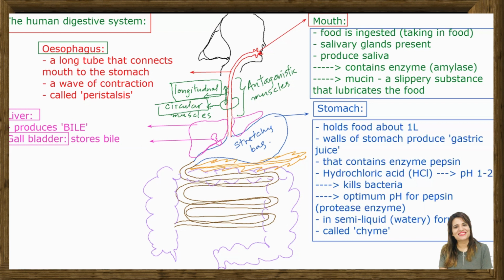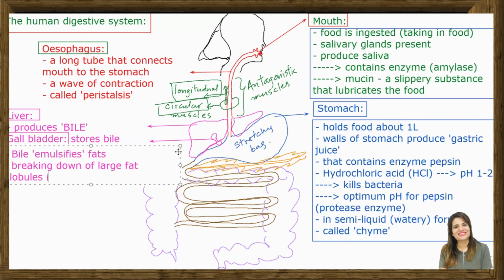What is bile basically? Bile actually takes part in emulsification of fats. What is the function of bile? Bile emulsifies. This is the key word that we need to remember. Bile emulsifies. Emulsification is the key word. Okay, it emulsifies fats. What does it mean? Emulsifies means breaking down of large fat globules into smaller ones. Let me show you.